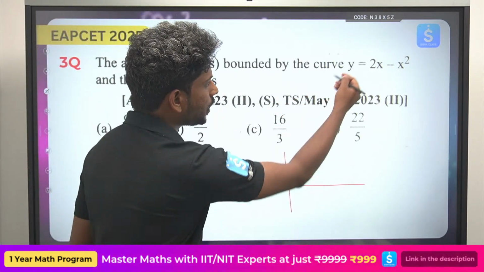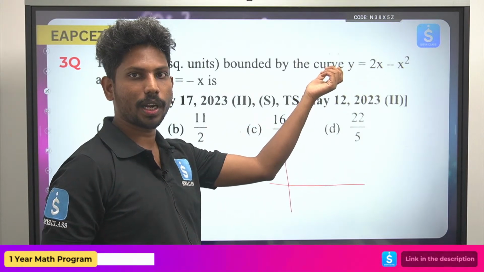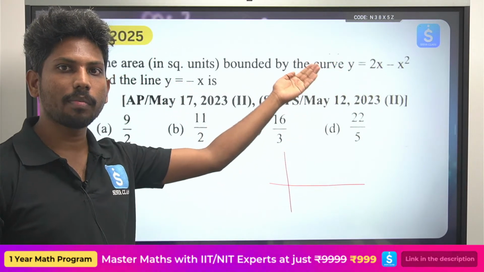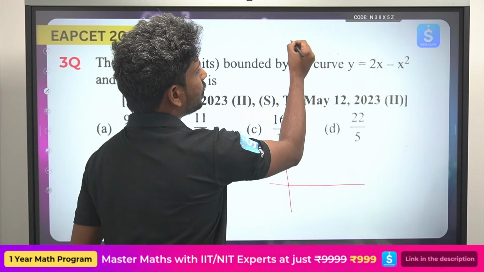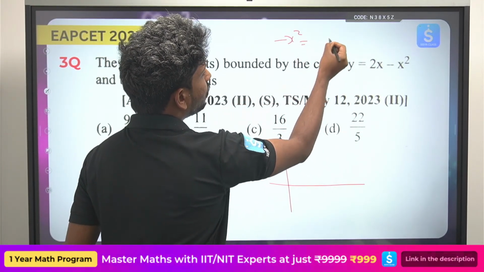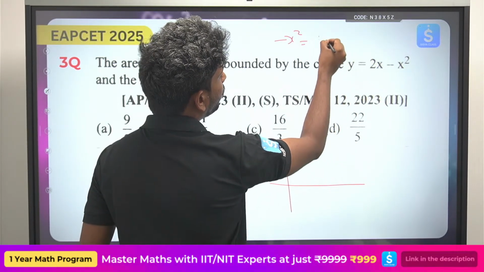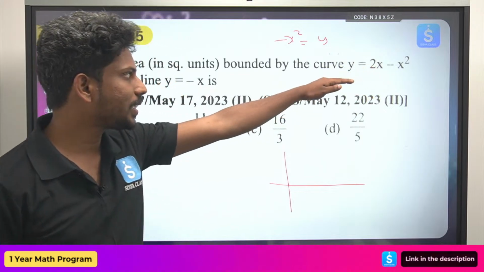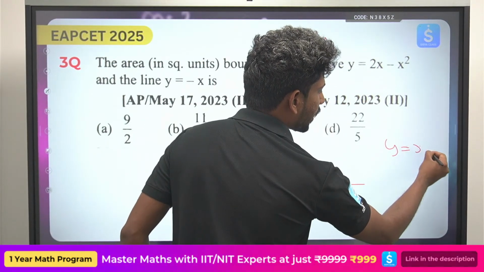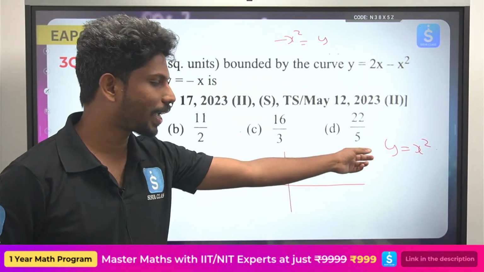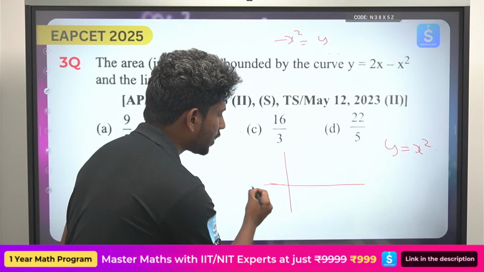Now when you actually try to see this graph, y is equals to x square or x square is equals to 4ay. Now this graph is symmetric about the x axis. Okay, it is symmetric about the, if you take y, so minus x square is equals to y minus 2x. So you can just see this graph. This graph will be in the form y is equals to x square graph. It will be symmetric about the y-axis. Actually, it is symmetric about the y-axis, but it is in the inverted way.